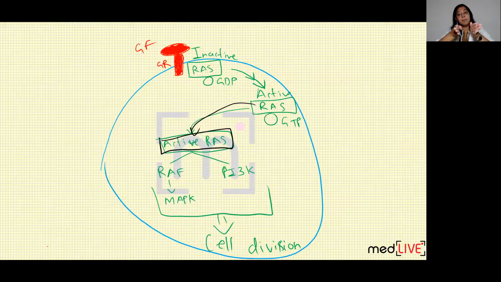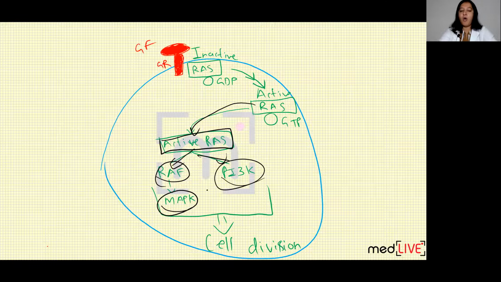In the cytoplasm, it will start multiple pathways. If you can learn the names of those pathways, it's good. If you can't, then it's also okay. It runs multiple pathways known as the RAF pathway, MAPK pathway, PI3K pathway. All these pathways lead to cell division.